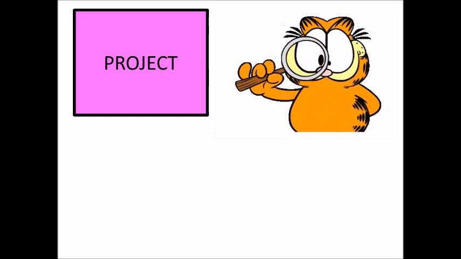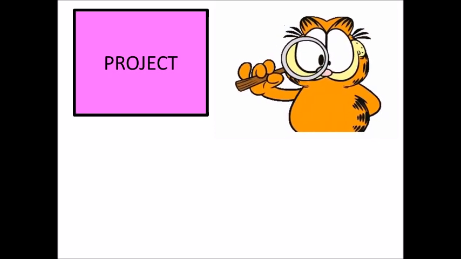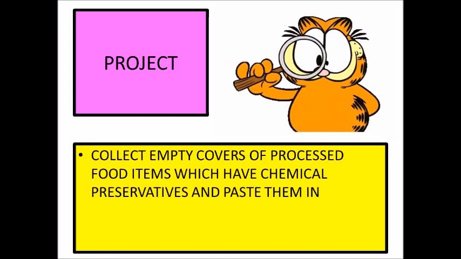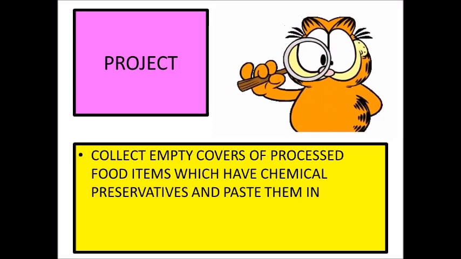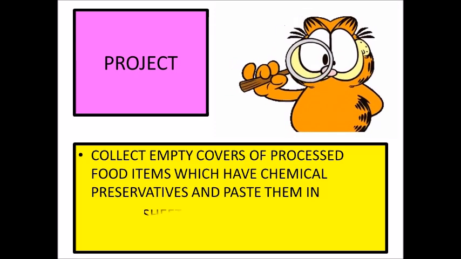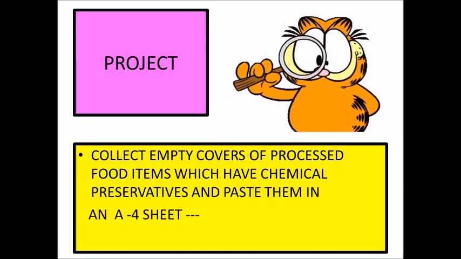Now we have an interesting project for you regarding the commercial method of food preservation. Since you get so many packaged food items in your home, you're going to enjoy this. So, what you have to do exactly? You have to collect the empty covers of processed food items which have chemical preservatives and paste them on an A4 sheet.